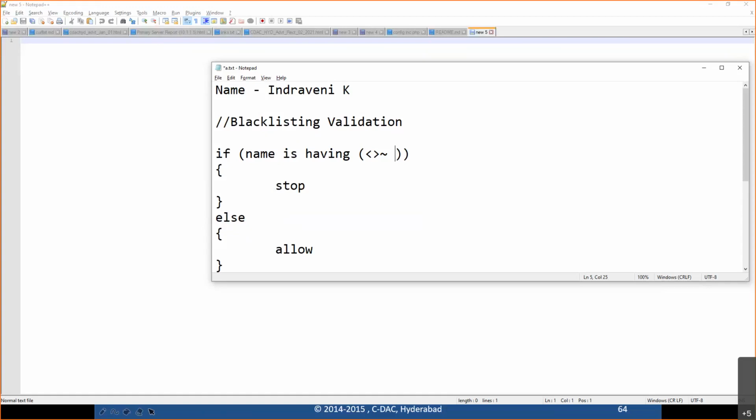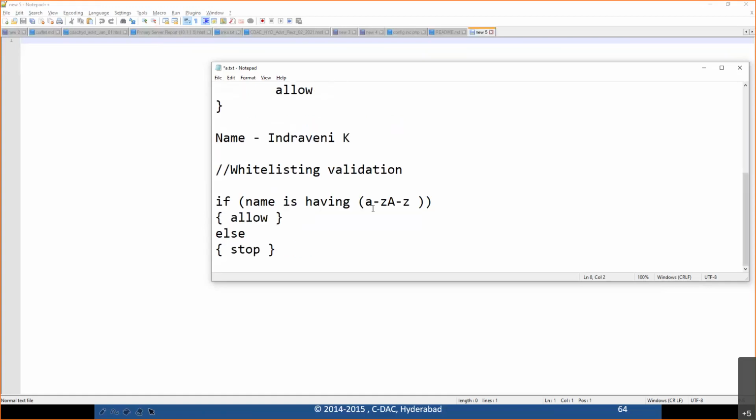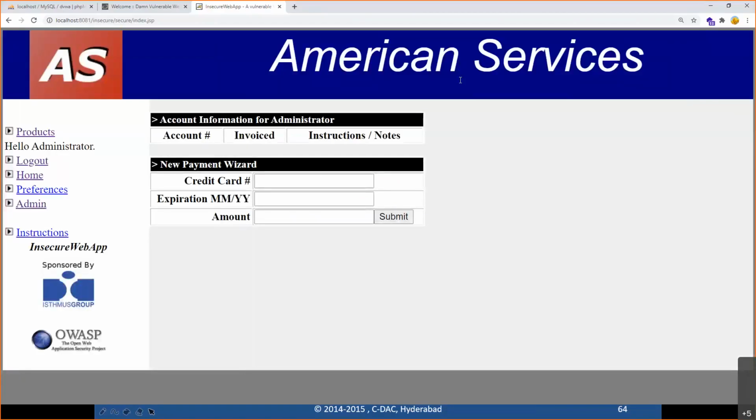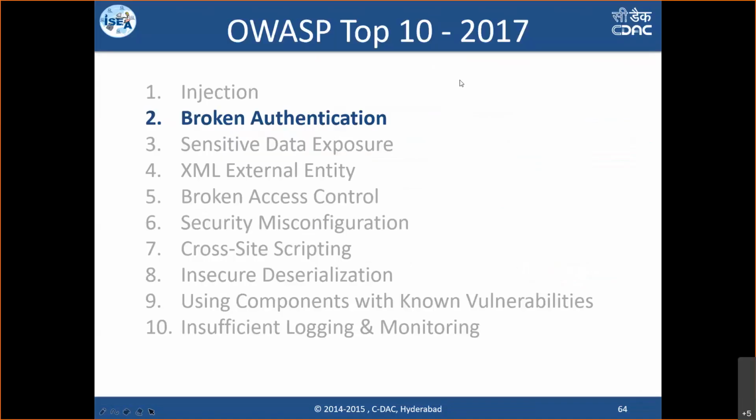So yes, whitelisting is the best way because this is always the list where we know what I want. And you can simply tell the logic to the people: you enter only alphabets. With that, automatically your solution to the users is easier. As well, you can also control your application very well. So to stop injection attacks, validation is most important. Preferably, whitelisting validation is easier and safe to stop any kind of attacks, injection attacks. So I hope it answers your question.